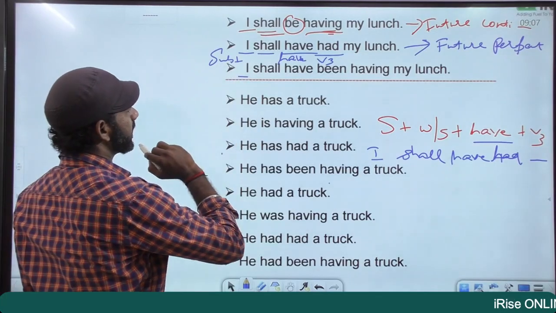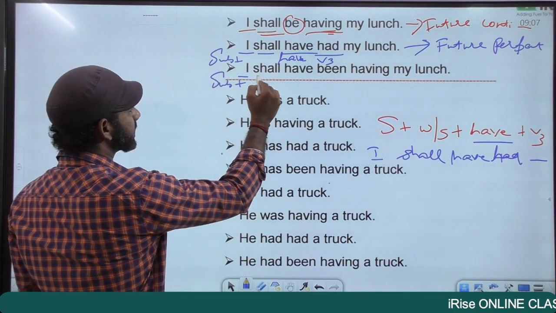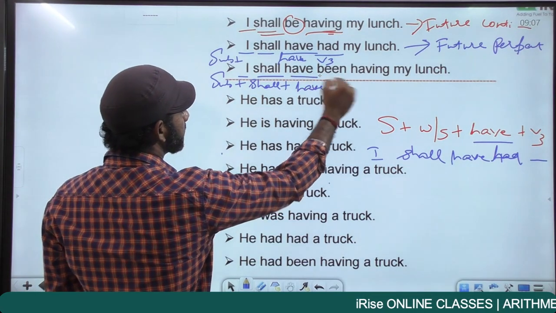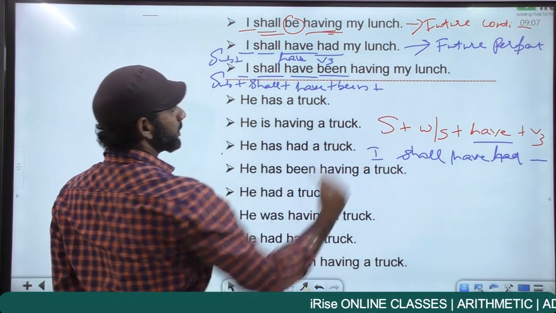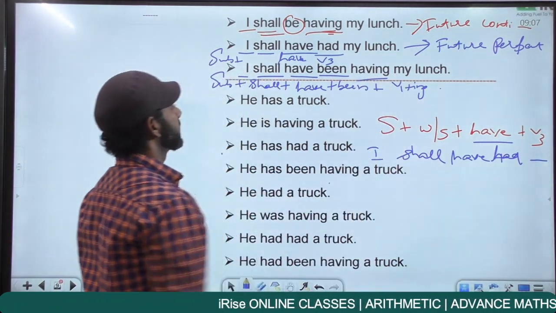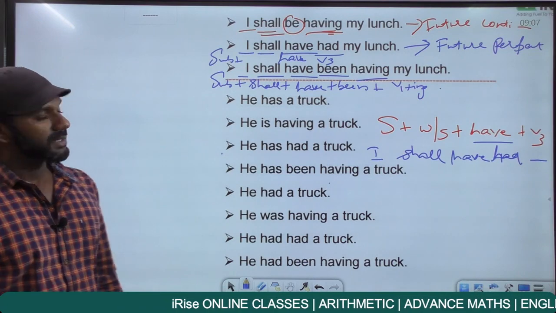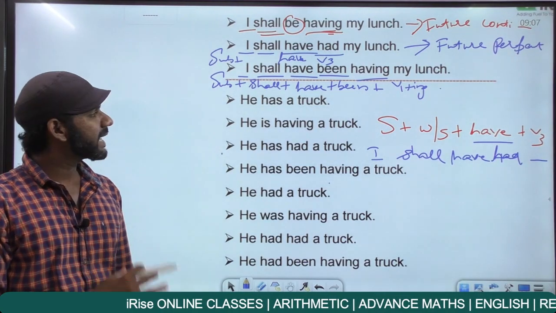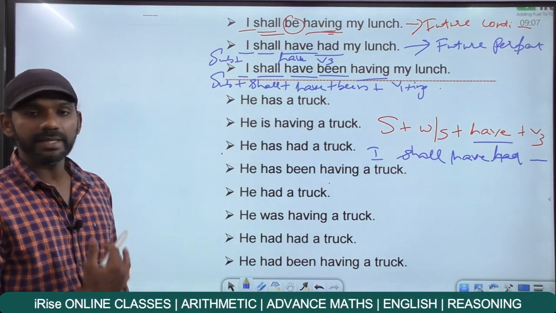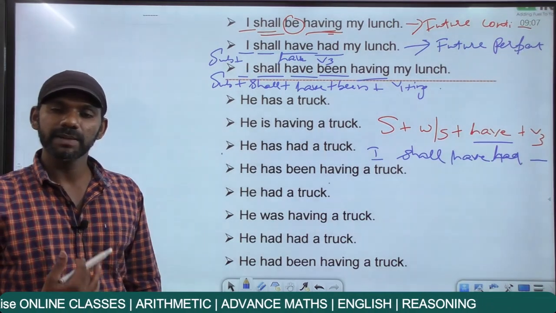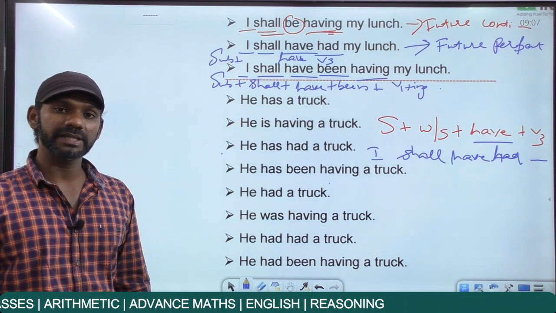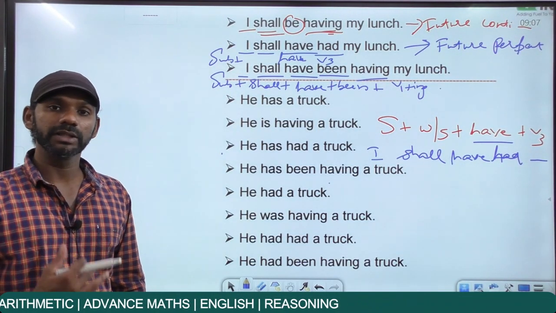The subject here is I plus shall plus have plus been plus having, which is V1 plus ing. I shall have been having my lunch is in the future perfect continuous tense. This is how we can frame every sentence in all the four categories of all the three tenses.